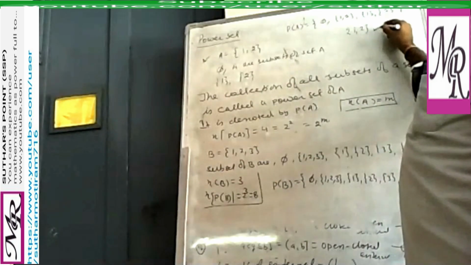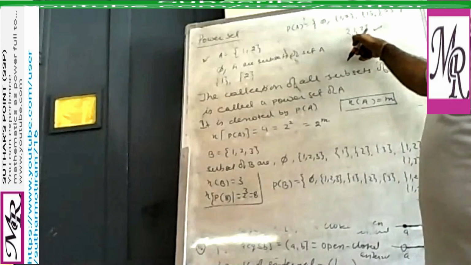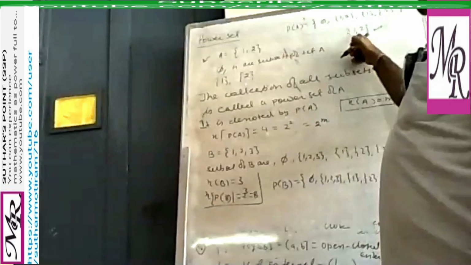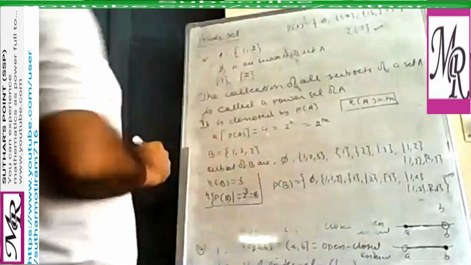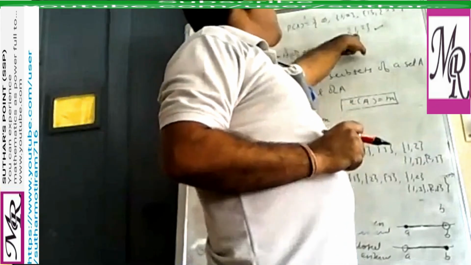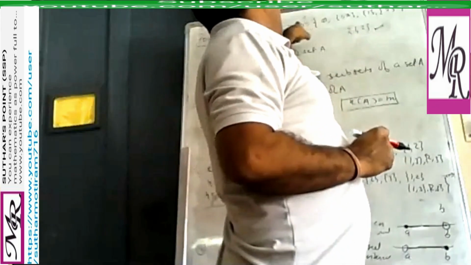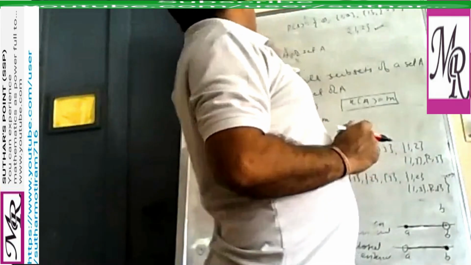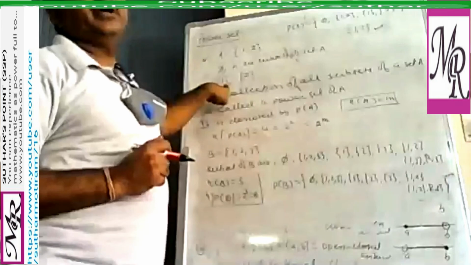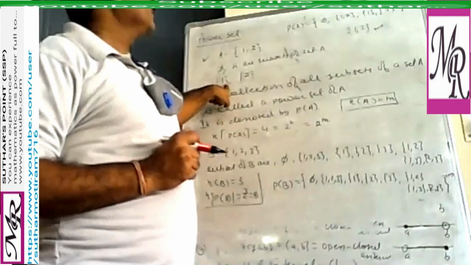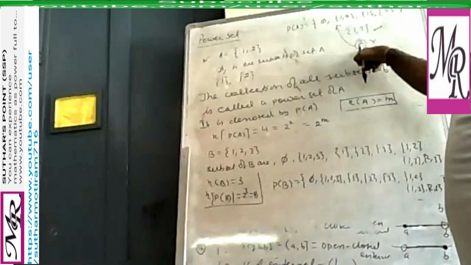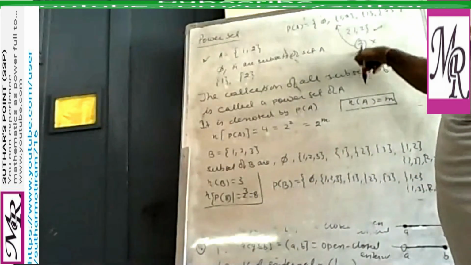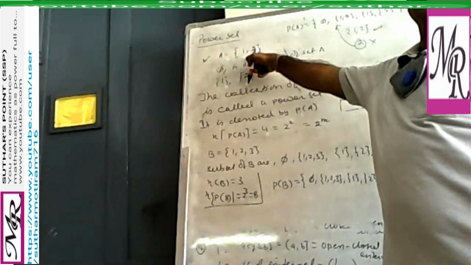What is this for the power set? Element. But for the set A, this is a subset. So this confusion should not happen. Sometimes we call it a set, sometimes a subset. That depends upon whether you are taking the power set, a set, or considering a subset. Clear? Here in the power set, we cannot say that 2 is an element of P(A). But 2 is an element of set A.